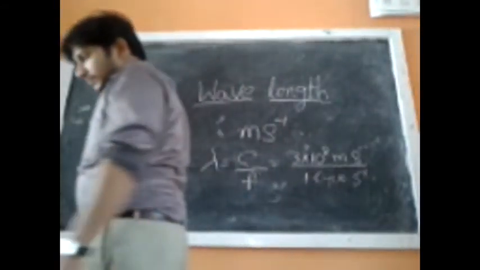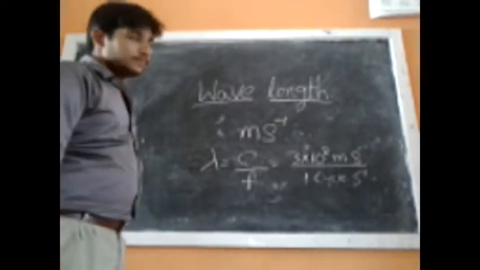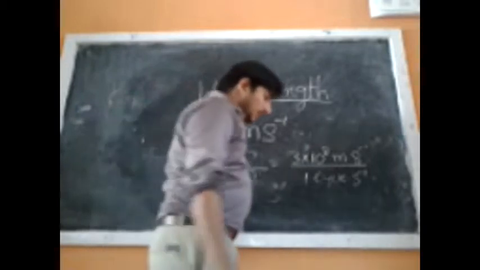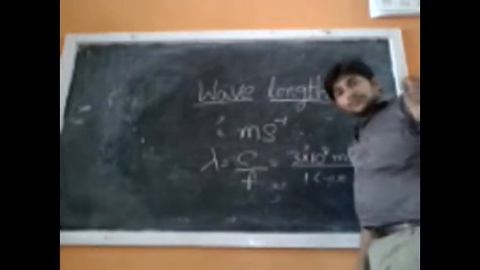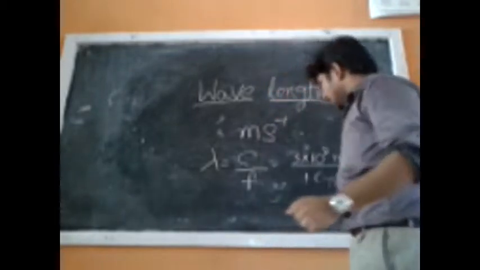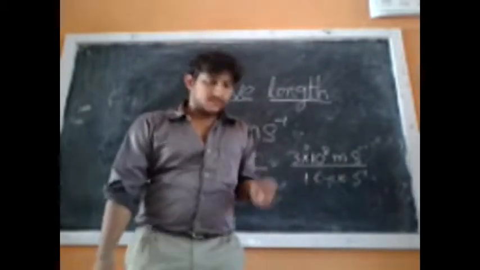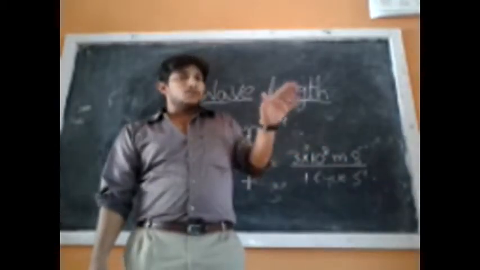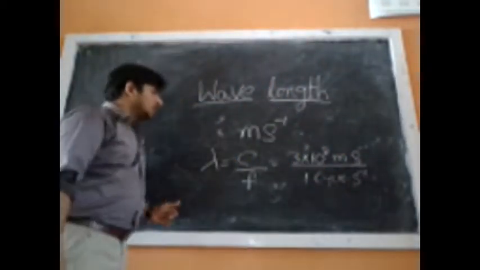This is the velocity of light. The electromagnetic wave also travels with the velocity of light. It is approximately equal to the velocity of light. Electromagnetic waves travel with a velocity equal to light, that is 3 × 10^8 meters per second.